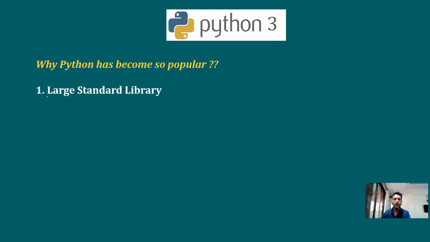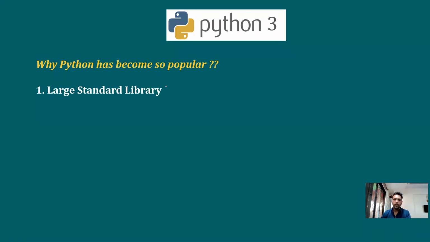By the way, now I'll be annotating on this PowerPoint presentation. So you will be seeing this small dot. This small dot is currently below the alphabet L, the alphabet L of large. Below that, you will see this small dot. This is the mouse pointer. So please follow this mouse pointer.